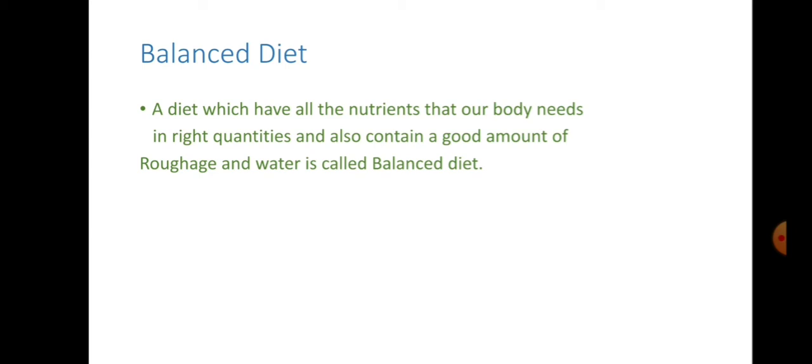Next, in addition, pulses, groundnuts, soya beans, sprouted seeds and fermented foods. Fermented foods means South Indian foods such as idli, a combination of flours, and also banana, spinach, jaggery, available vegetables and other foods. Such foods provide many nutrients. These are the foods we take daily, the common foods. Each food has different nutrients.